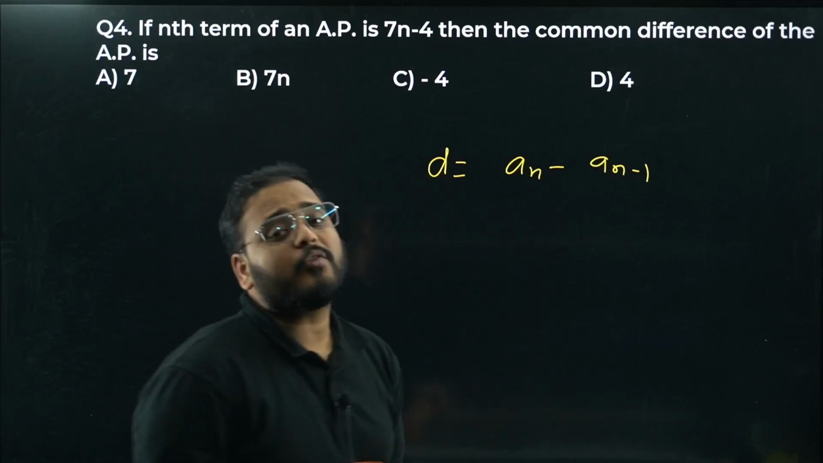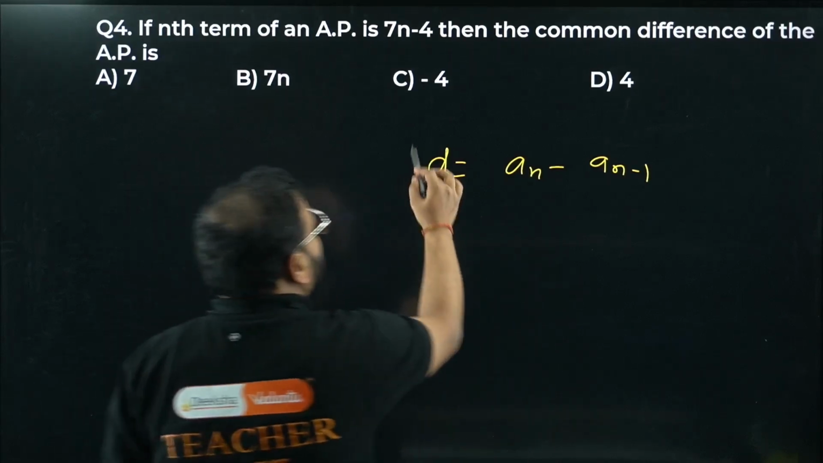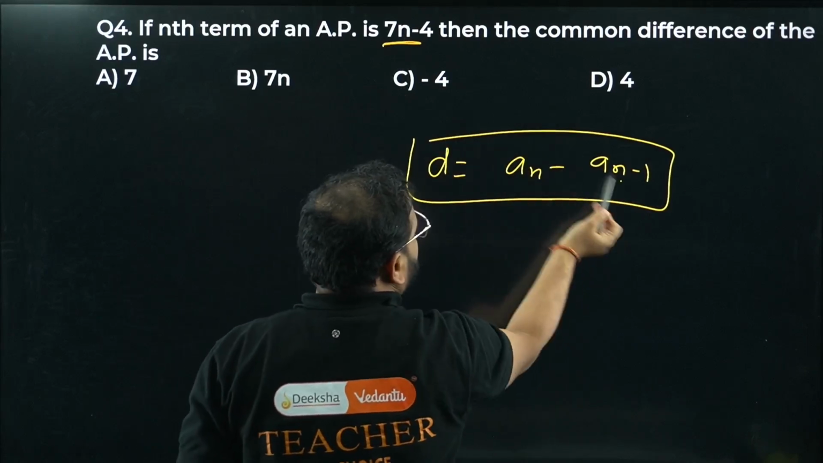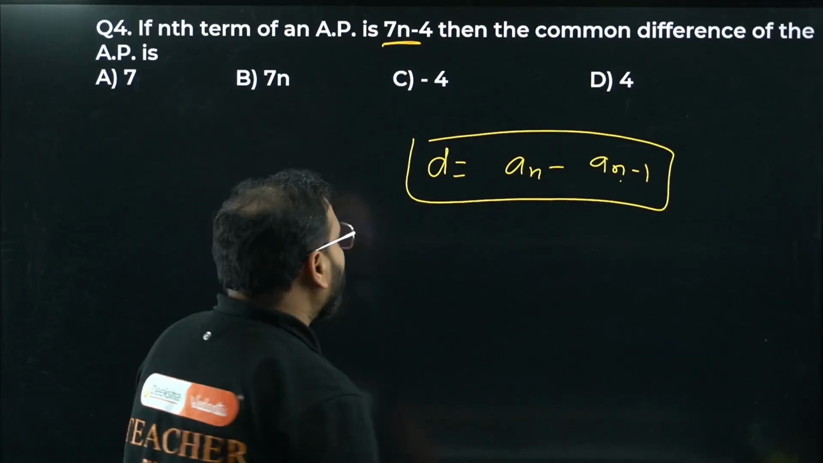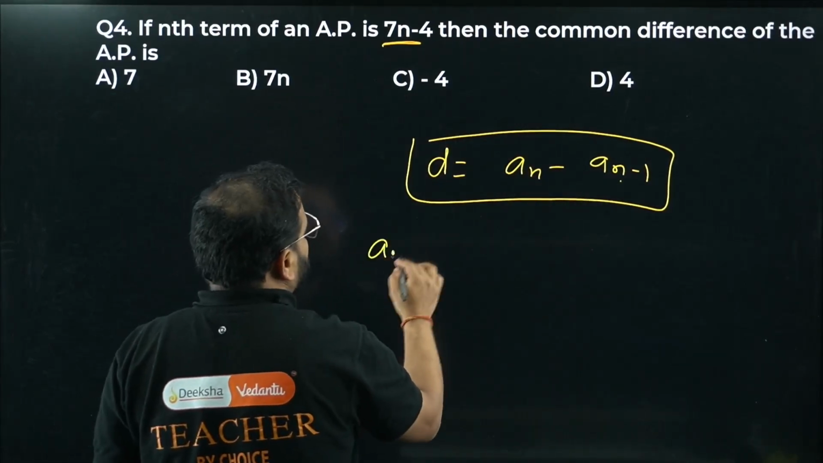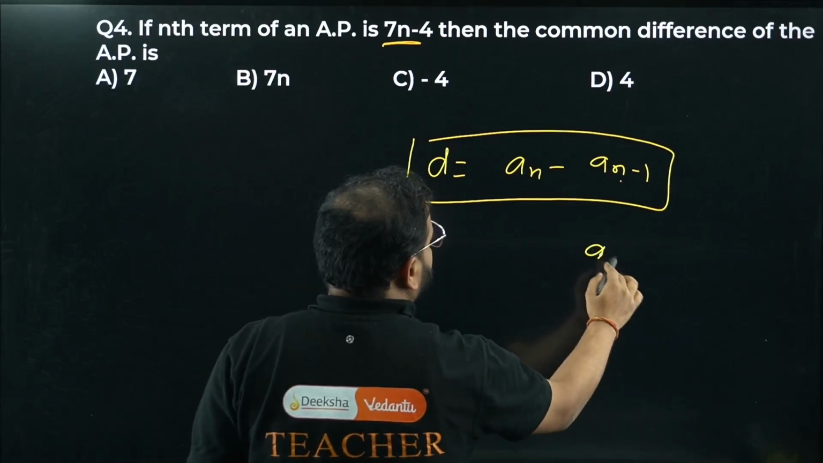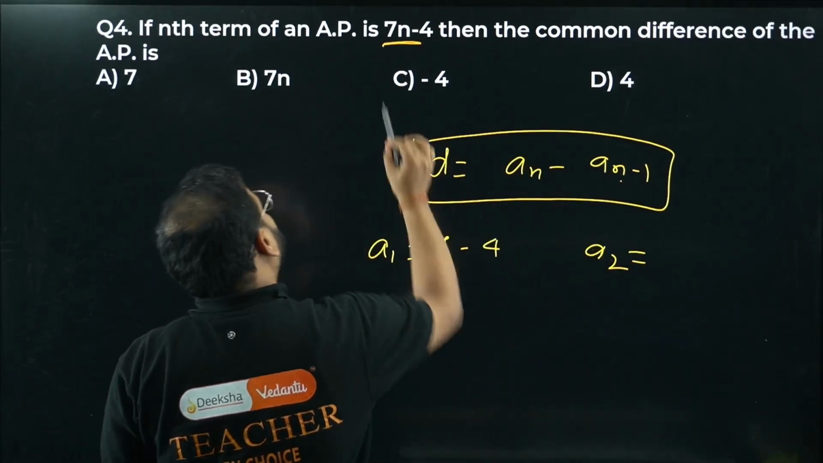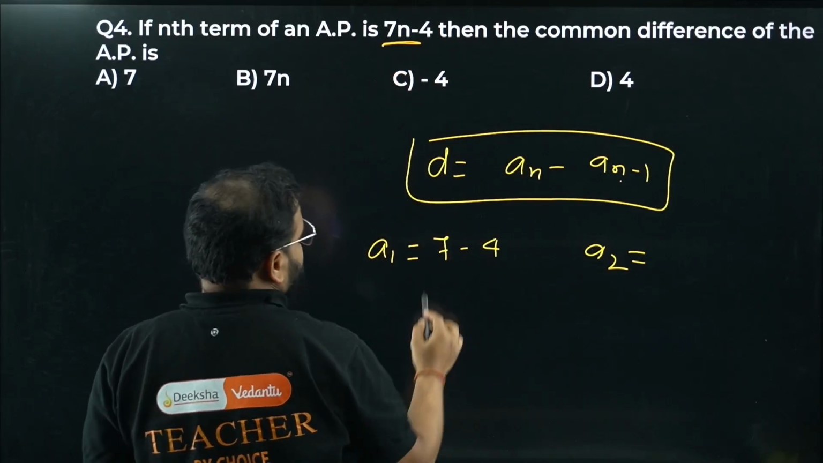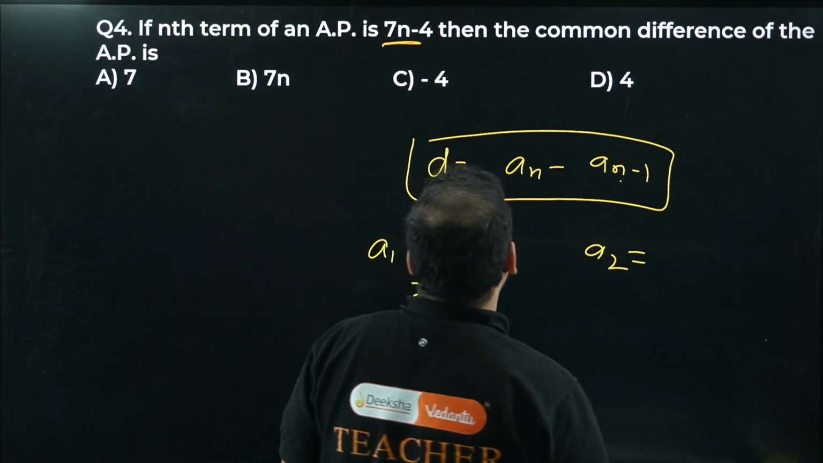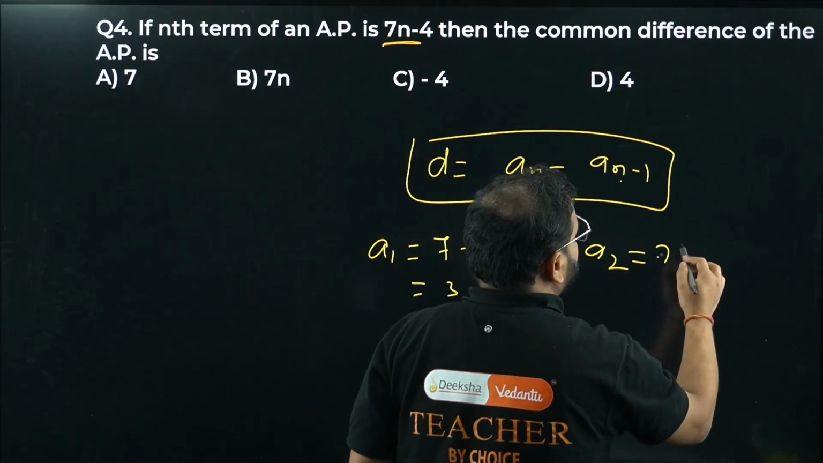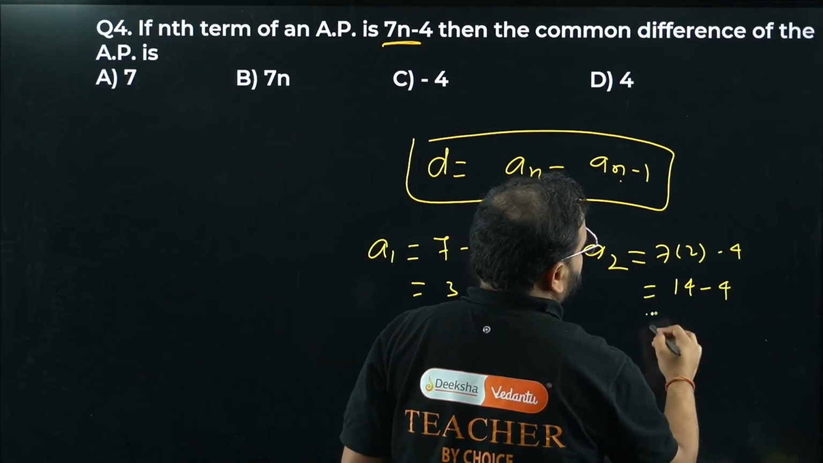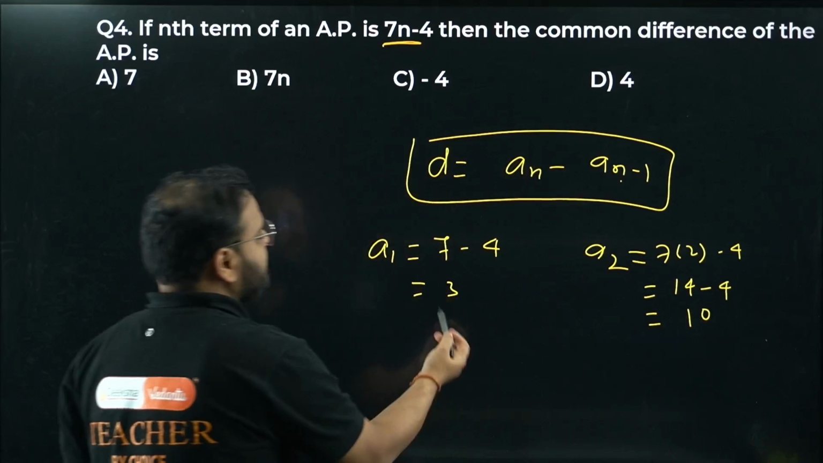You can use this method, or if it's not clear, what you can do is replace n by n minus 1 and make use of this formula. Or the simplest way: find a1 and a2. a1 is going to be 7 minus 4. Put n as 1: 7 minus 4, that's 3. Put n as 2 for a2: 7 into 2 minus 4. How much is that? 14 minus 4, which is 10. First term is 3, second term is 10.